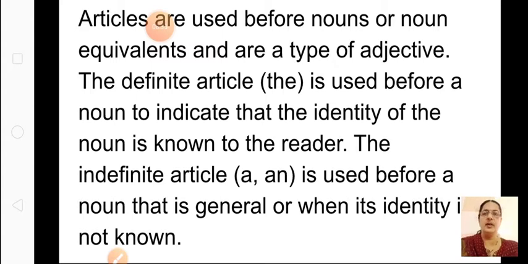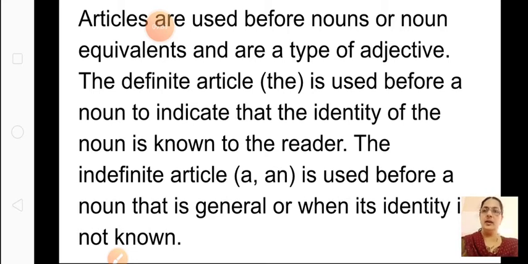Wherever it is general, give me a pen, give me a book, children. It can be any book. If you mean that particular book, then you have to use the. When the identity is not known, you will use the indefinite article a or an.